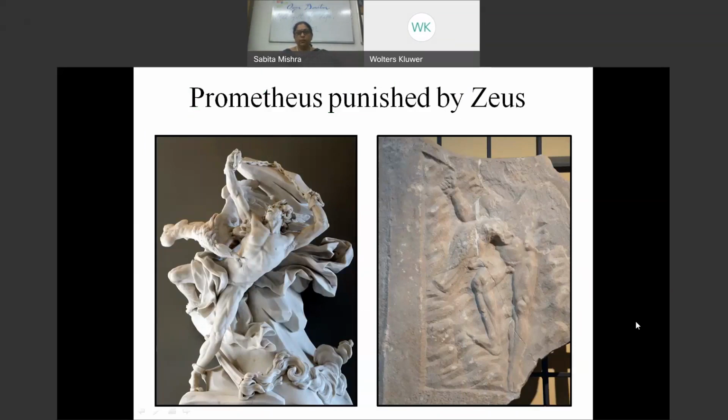As you can see in these two pictures, there are two sculptures. This is Prometheus, tied onto a cliff with shackles. In the evening, they would tie him up, and an eagle would come and eat his liver. The next day, when he was released, they would find that the liver had regenerated.